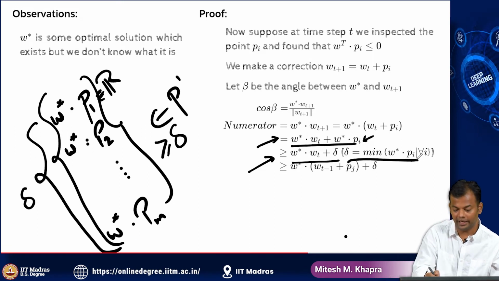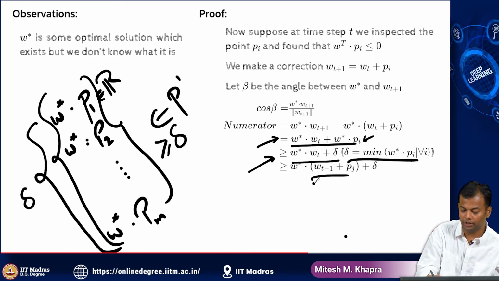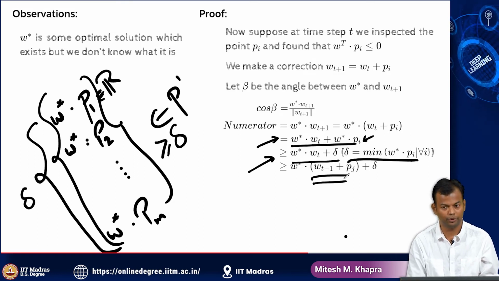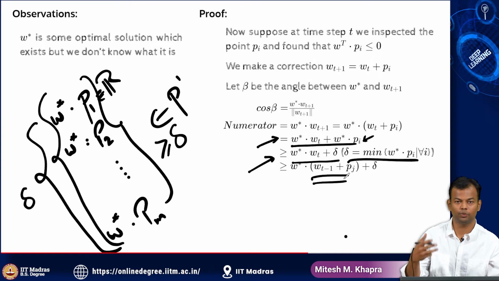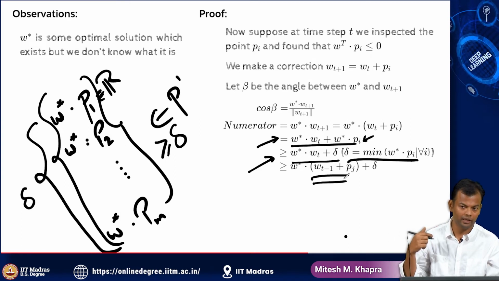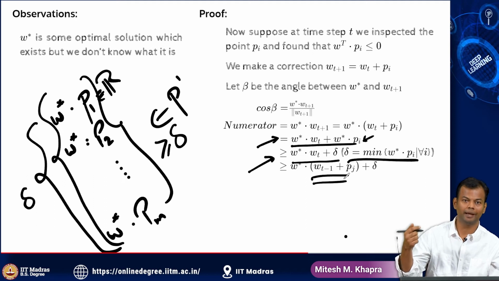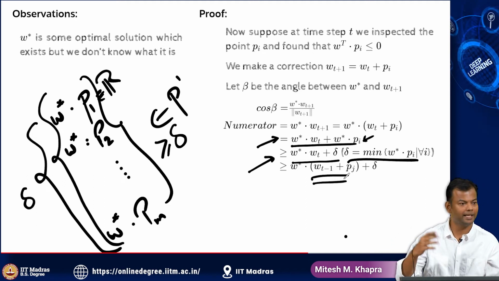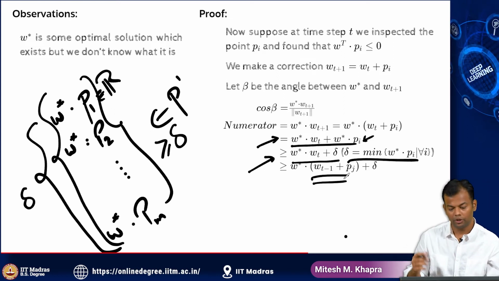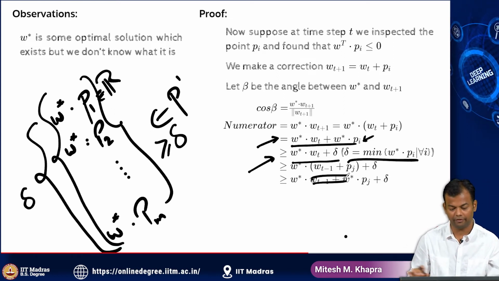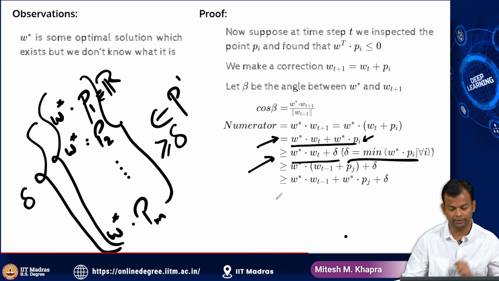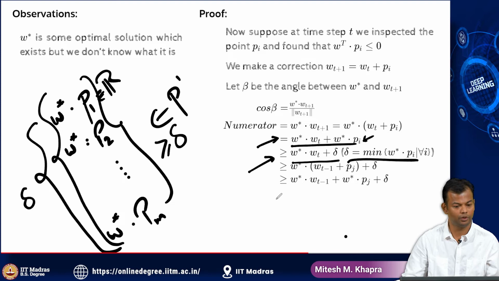Now for Wt, I can again replace it by the definition. Wt was W(t-1) plus some Pj. At the previous time step I would have taken some Pj and adjusted W(t-1) by adding that Pj. Pj is again one of these P points that you see here. So again I will do that expansion, and this is what the expansion will look like.